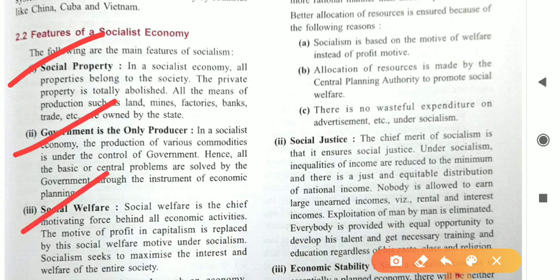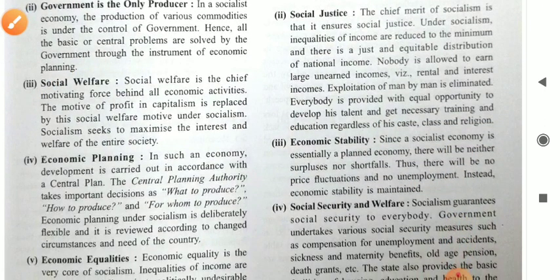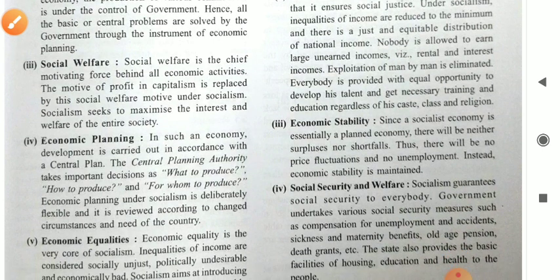The third point is social welfare. Social welfare is one of the main motives behind economic activities in a socialist economy, because profit is the motive of capitalism, and it is replaced by socialism. That's why social welfare is the motto of socialism.